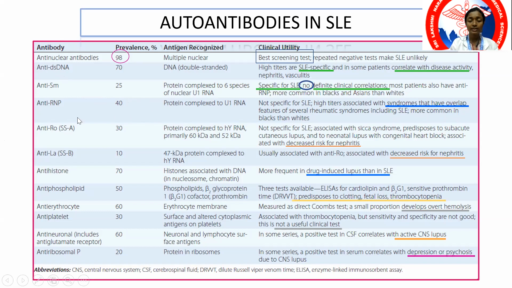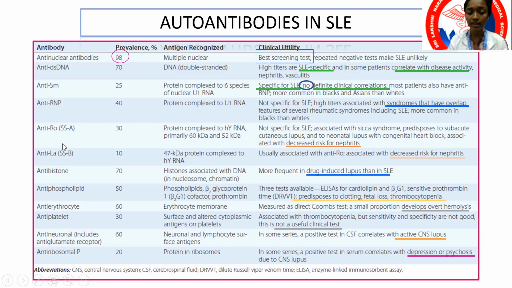Then you have anti-Ro or anti-SSA antibodies. Here this is found to be associated with Sjogren syndrome. These people with anti-Ro are found to have neonatal lupus with congenital heart block. That is why this is important. It predisposes to subacute cutaneous lupus, as well as it is associated with a decreased risk of nephritis. Nephritis is one of the more severe manifestations of SLE, which makes it difficult to treat. People with anti-Ro antibodies are found to have a decreased risk for nephritis.